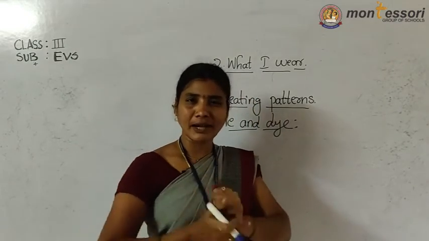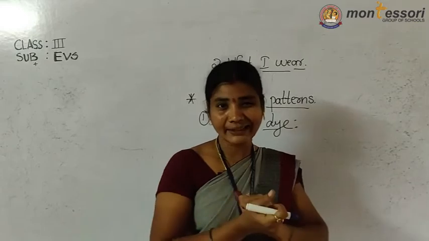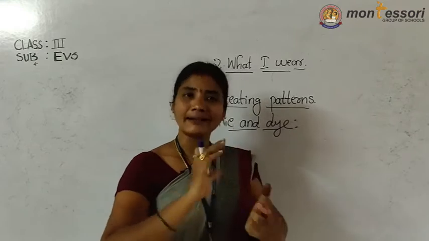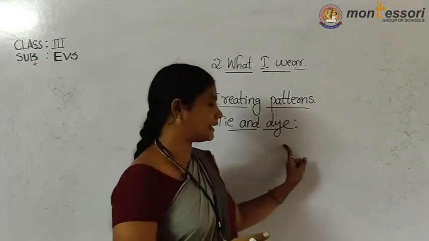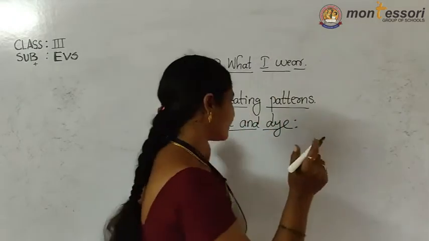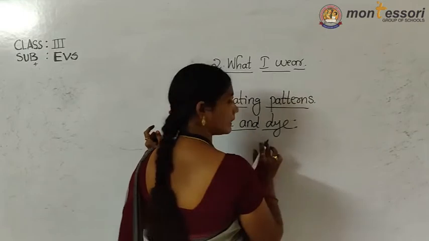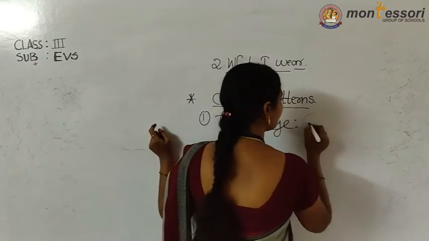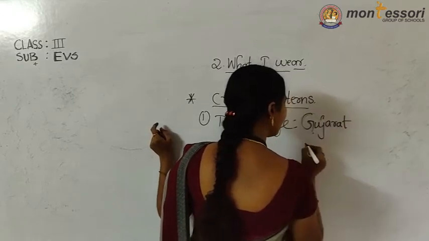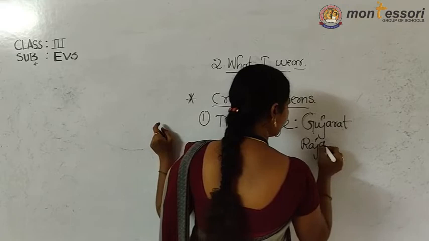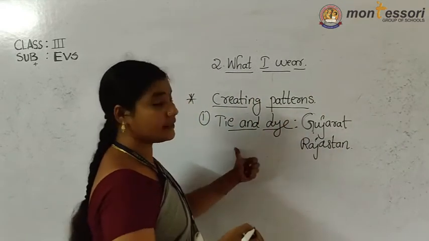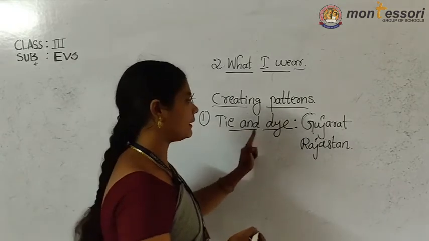We can fold the cloth. We can dye the cloth, tie the cloth, wrap the cloth. That process is called the tie and dye method. Mostly this tie and dye method is used in Gujarat and Rajasthan states. So in Gujarat and Rajasthan, this tie and dye method is used.